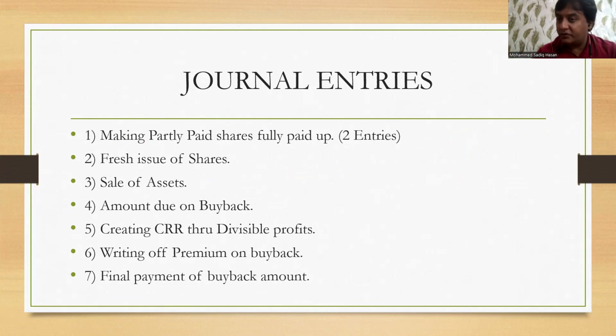Then you can have fresh issue of shares, sale of assets, amount due on buyback, what we need to pay to the shareholders. Then creation of CRR, that is capital redemption reserve, out of divisible profits. Then whatever premium on buyback is there, that needs to be adjusted, that entry. And then when everything is done, you can go for a final payment of buyback amount. So these are the maximum seven or eight entries, whatever may be the case, if there is a bifurcation. Okay, so let's go and see every entry step by step.